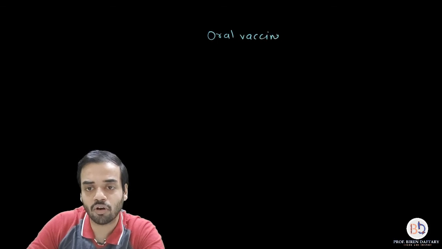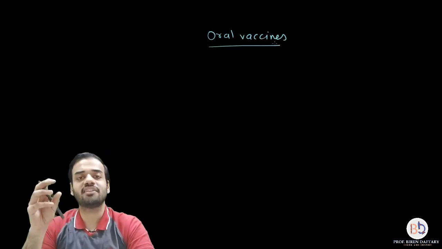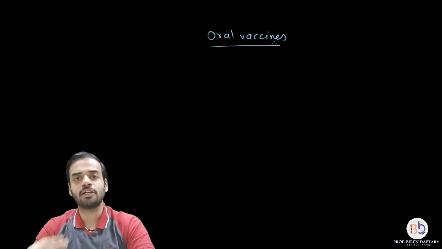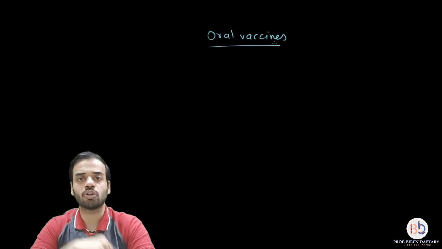What is the meaning of an oral vaccine? Oral vaccines are the vaccines which you don't have to inject. They are in the form of a liquid or a tablet which you just swallow, and they will enter through your digestive system.